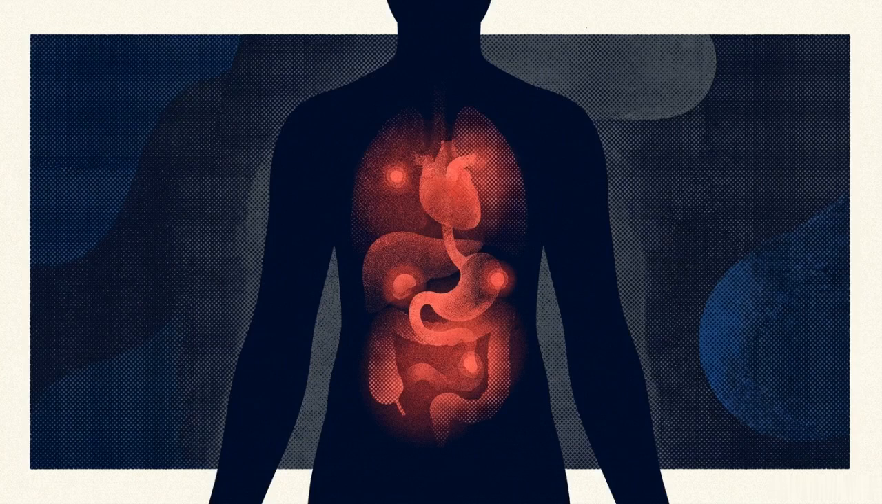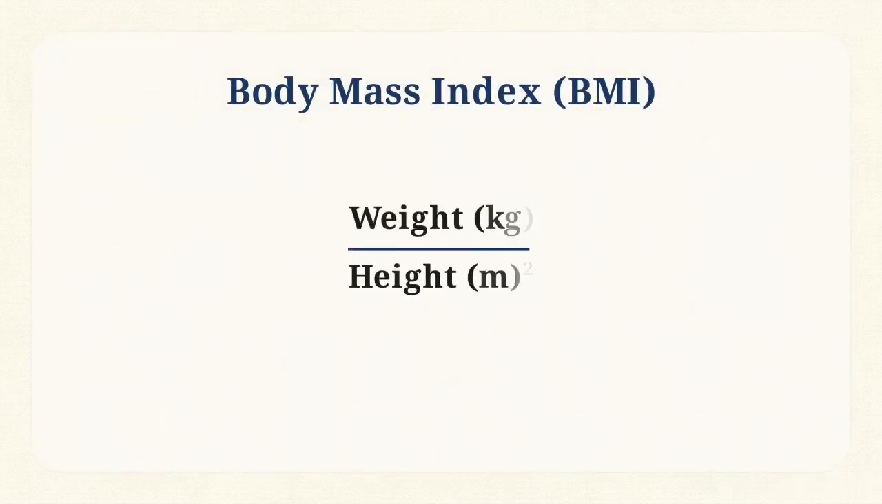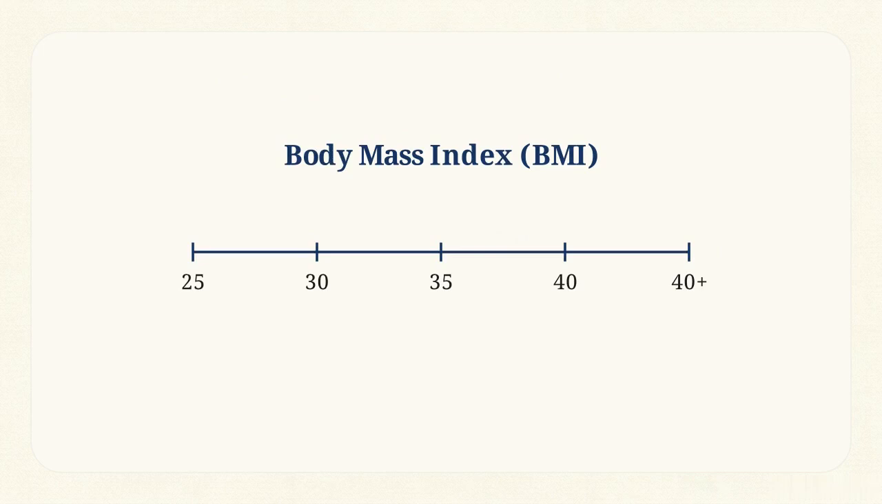Despite its role in chronic illness, obesity does not present specific physical symptoms. This diagram outlines the body mass index, or BMI, which providers use to measure average body weight against height. Clinical classifications are based on the BMI scale. Class 1 begins at 30, Class 2 at 35, and Class 3 at 40 and above.